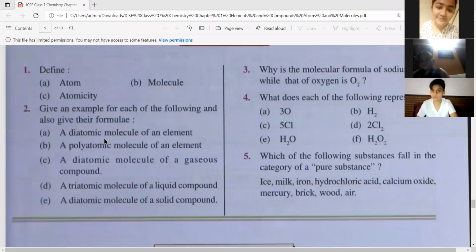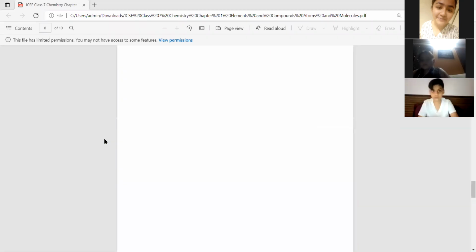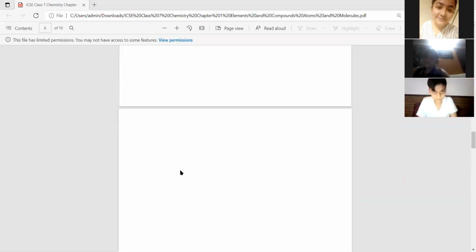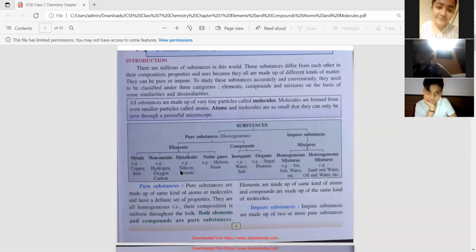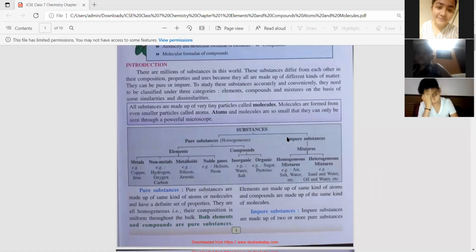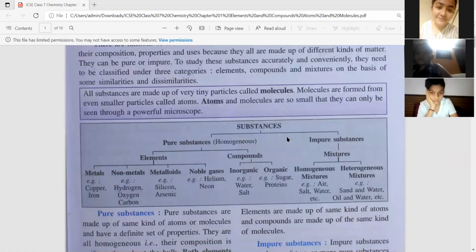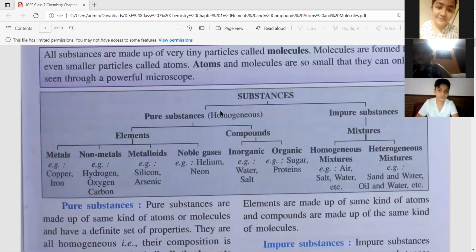Is it clear? So, Neve, if you remember, Naina was not there in the last class. We have covered pure substances, impure substances. In pure, we have covered elements and compounds. We have also explained metals, non-metals, metalloids, and noble gas.